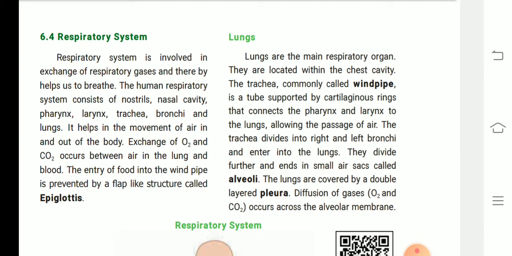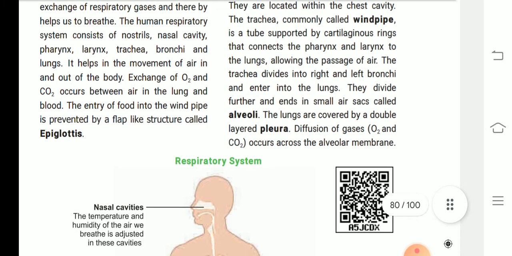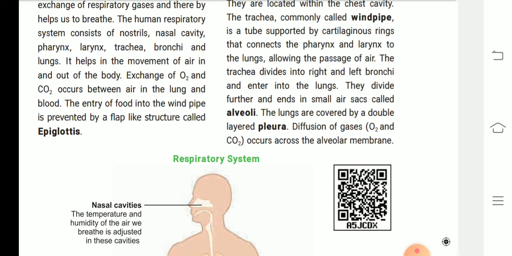The trachea divides into right and left bronchi and enters the lungs. They divide further and end in small air sacs called alveoli. The lungs are covered by a double-layered pleura. Next, diffusion of gases O2 and CO2